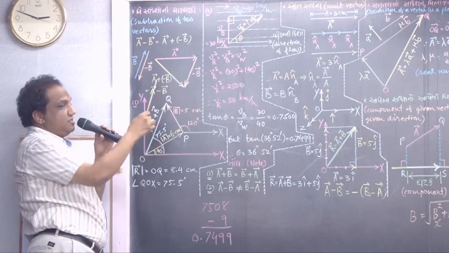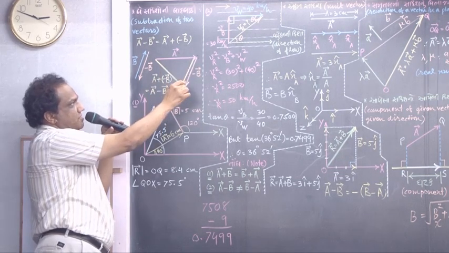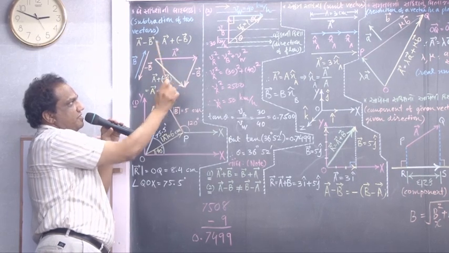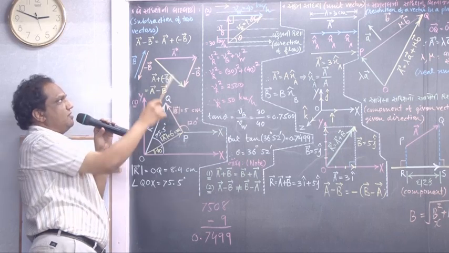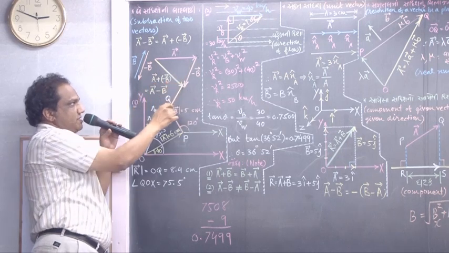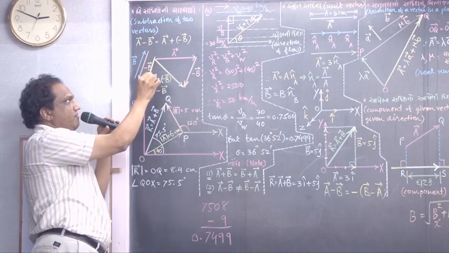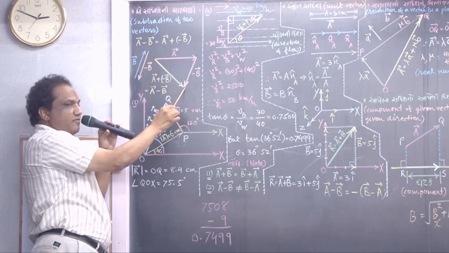Now tell me, how is the arrangement? You have placed tail of second vector on the head of first vector. And now, if you want to add this with this, the addition will give you that vector whose direction is from tail of first to the head of second vector.